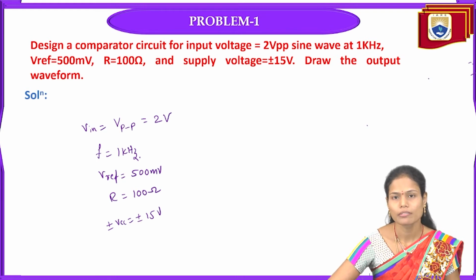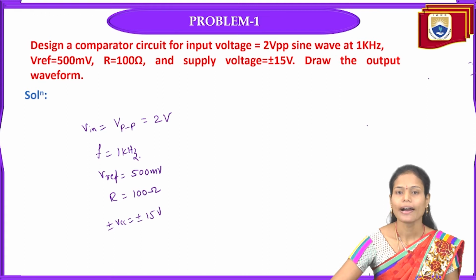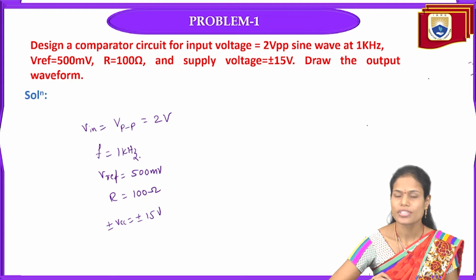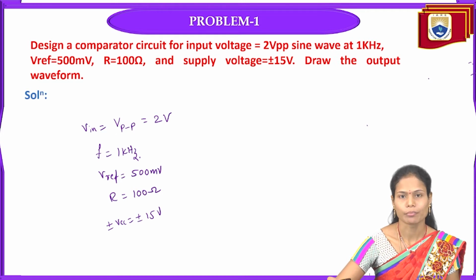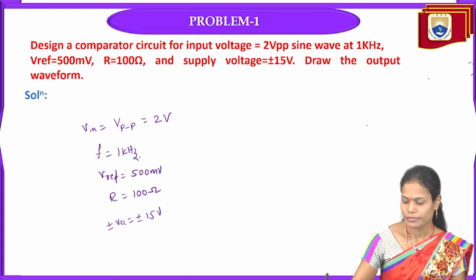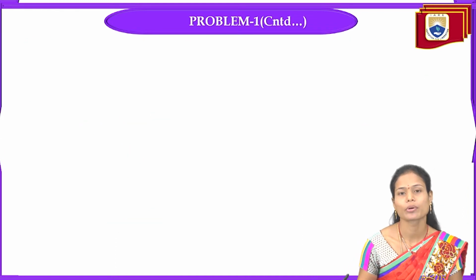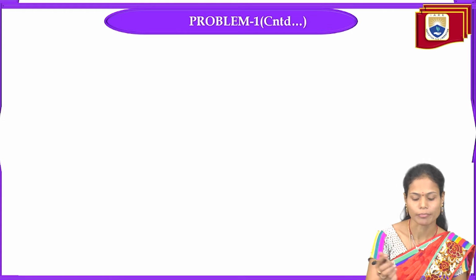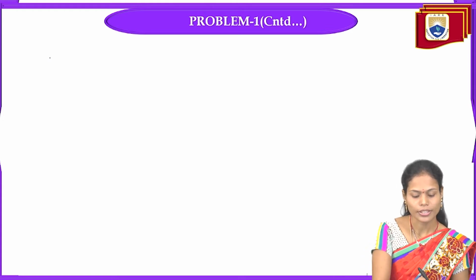In the given problem, they have given all the parameters related to the comparator, and they have given the input signal frequency as well as voltage. We need to design the comparator using these values, apply the given signal with the desired frequency and desired input voltage, then estimate and draw the output waveform related to that applied input signal. For that purpose, this particular problem we can solve in two ways, by using an inverting comparator or by using a non-inverting comparator. So first I am considering the inverting comparator.